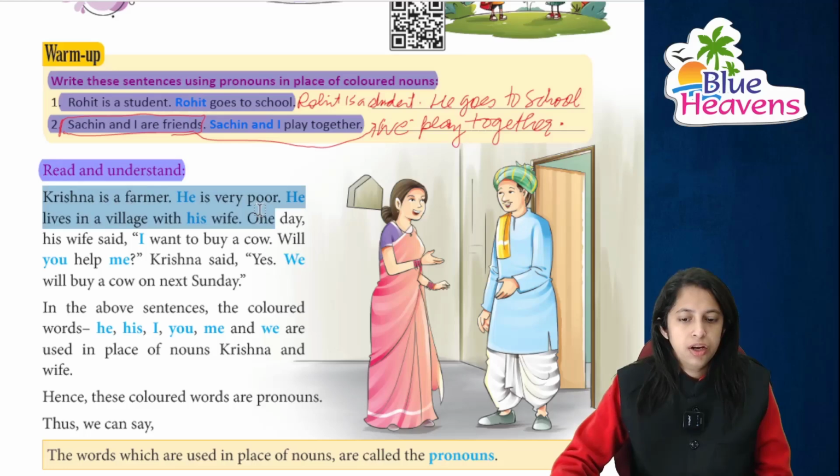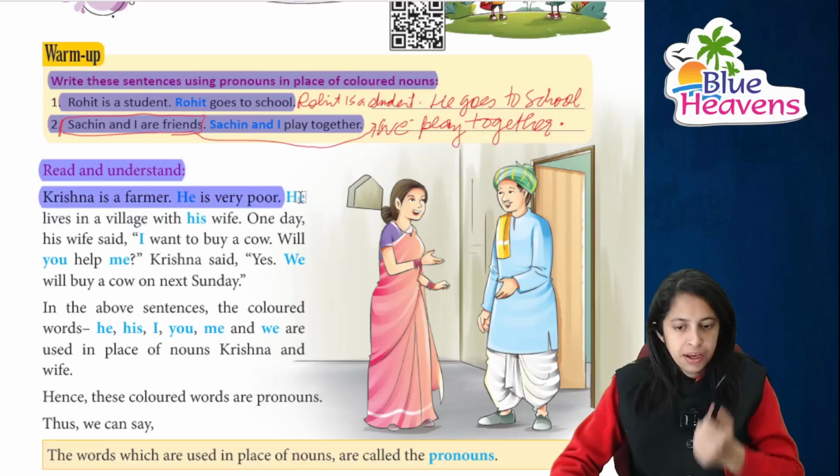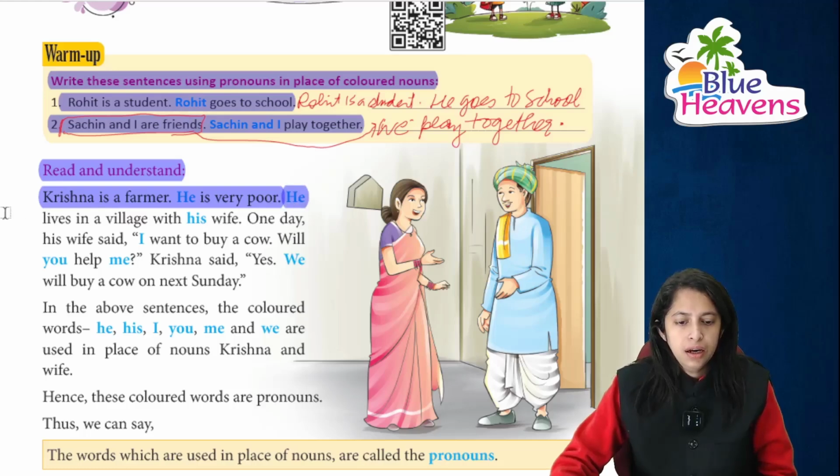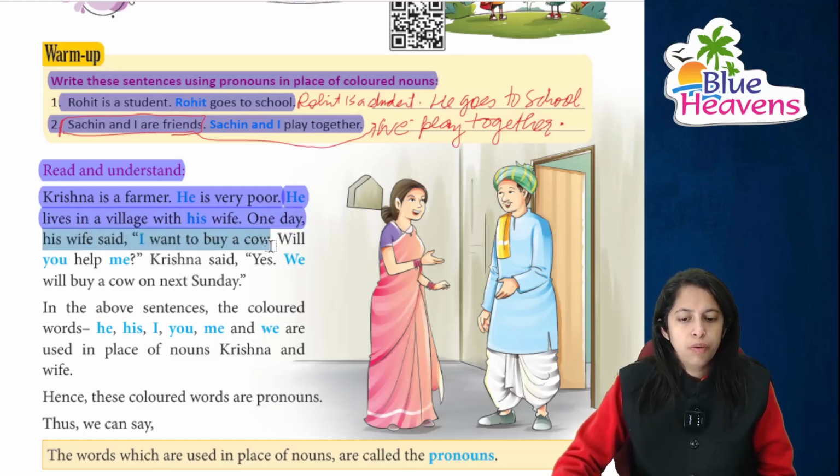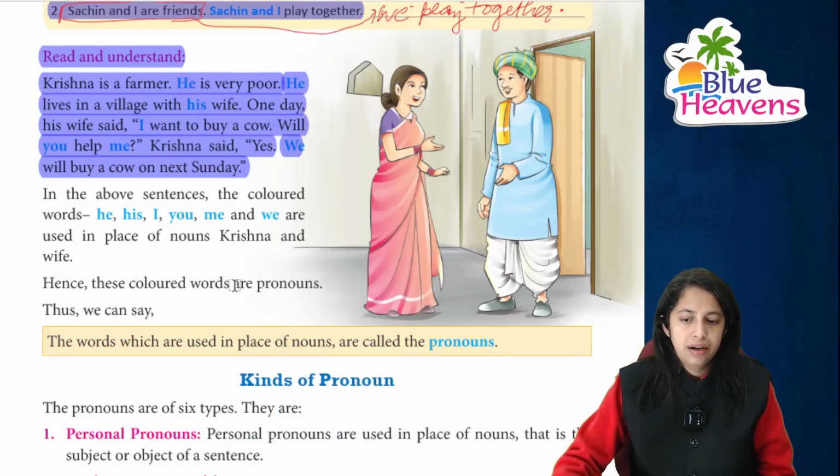Now moving next, you just read and understand that कृष्णा इज अ फार्मर. कृष्णा एक फार्मर है. He is very poor. देखिए हमने बार बार कृष्णा नहीं यूज किया. हमने क्या यूज किया है? He. Right, he lives in a village with his wife. वो अपनी वाइफ के साथ विलेज में रहता है. And one day his wife said, उनकी वाइफ ने कहा, that I want to buy a cow. मुझको एक काउ बाय करनी है. Will you help me? कृष्णा said yes. Right, now we will buy a cow on next Saturday. हम next Saturday को cow buy करेंगे.